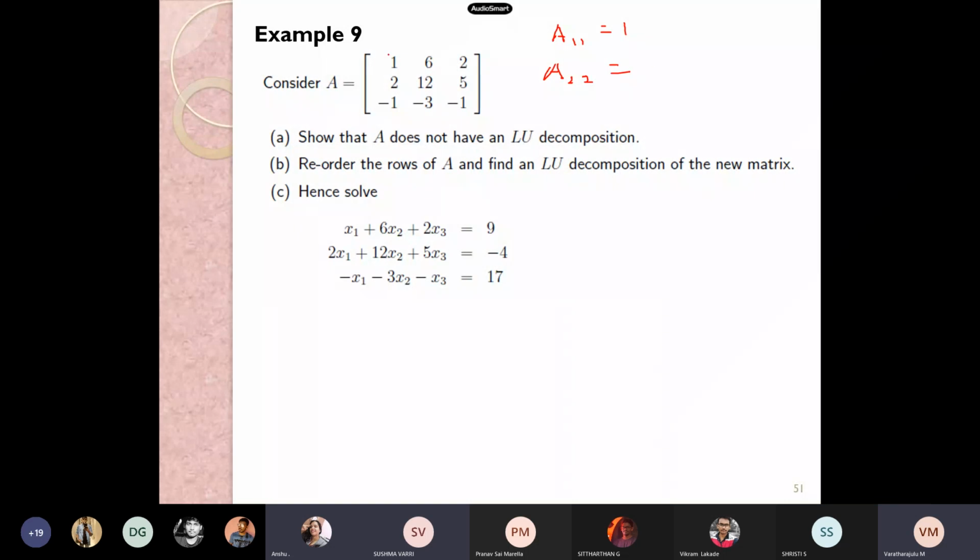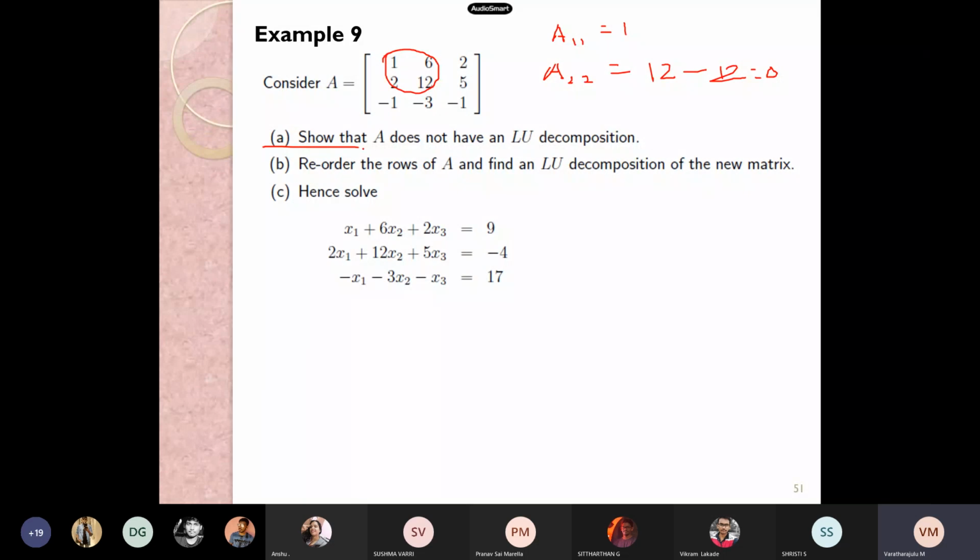Yes, this is our concern: 12 minus 2 times 6 is 0. Then for A33, considering all the 3 cross 3 rows, there is no need to be concerned about A33 because already the condition fails. Therefore, it is not possible to give an LU decomposition.